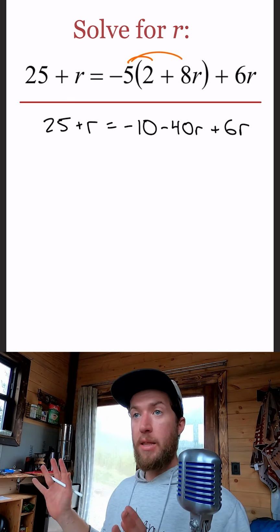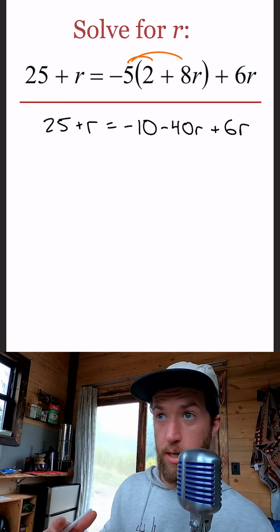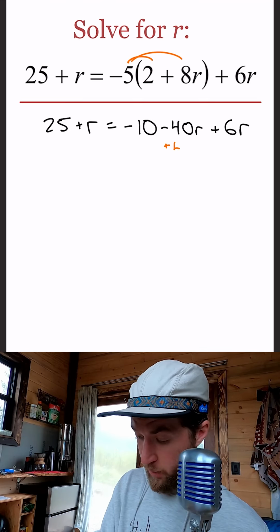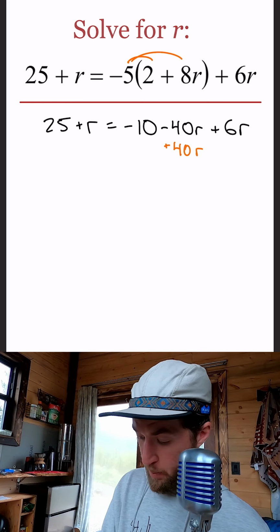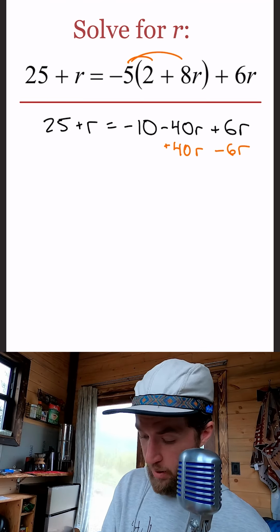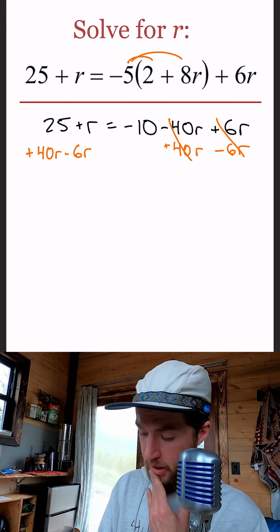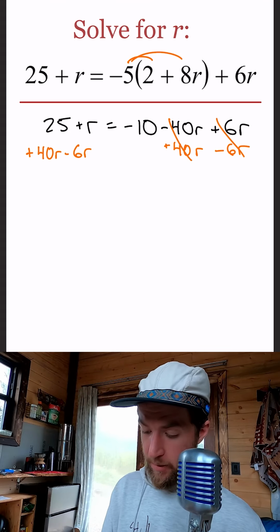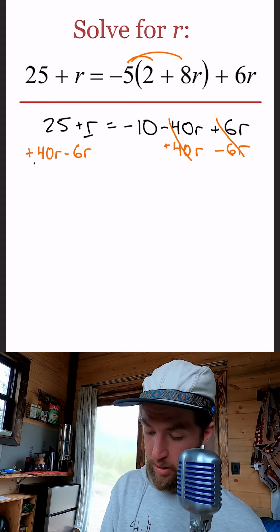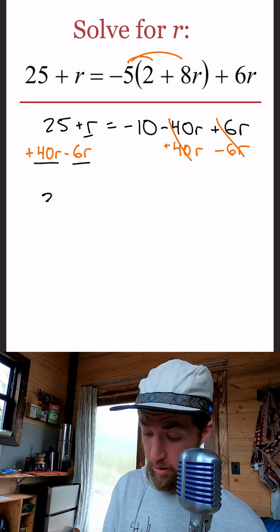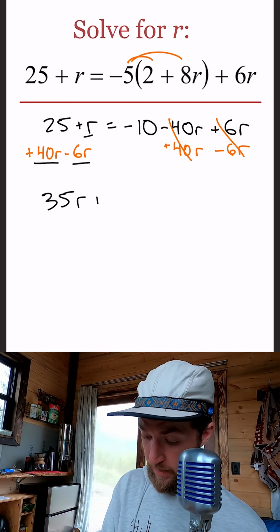I'm going to move anything with an r to the left, anything without an r to the right. So I'm going to do plus 40r minus 6r. On the right side, plus 40r minus 6r. On the left side to balance things out, that cancels. That cancels. Amazing. We have r plus 40r minus 6r is 41r minus 6r is 35r's plus 25 still.